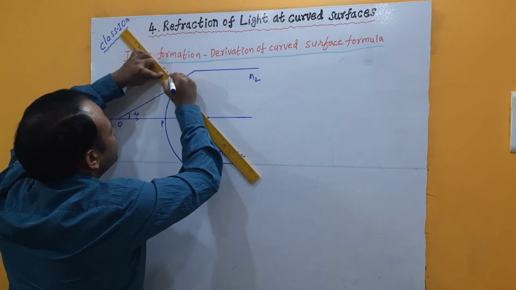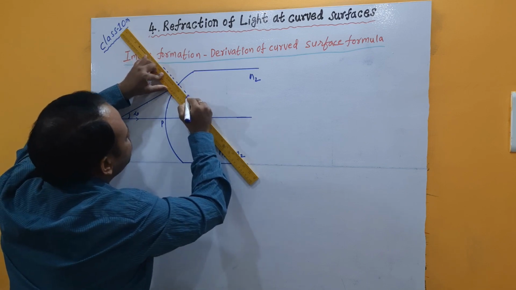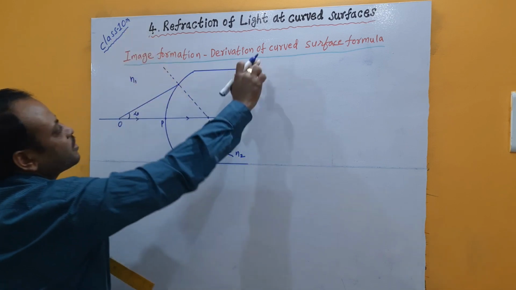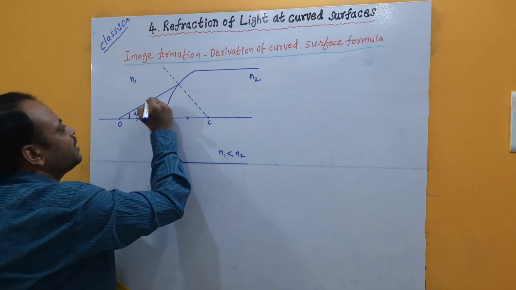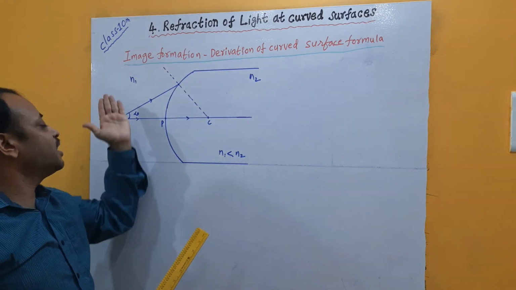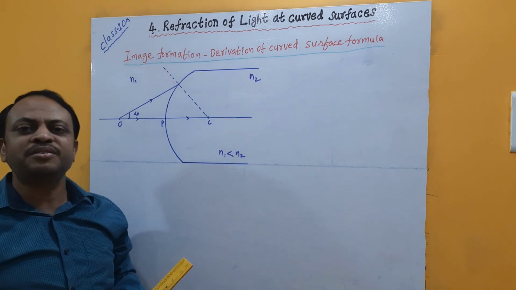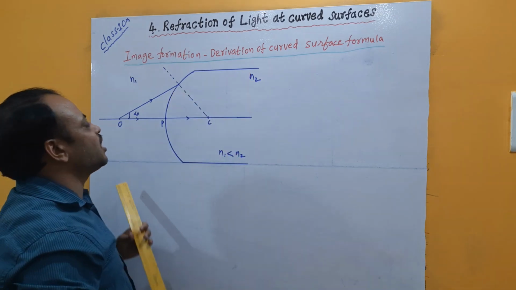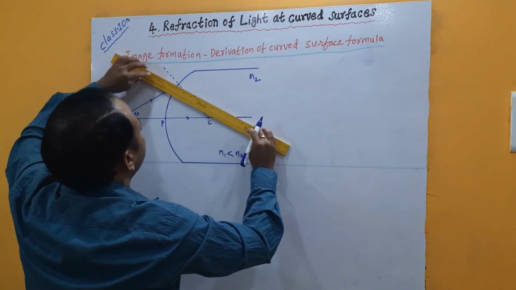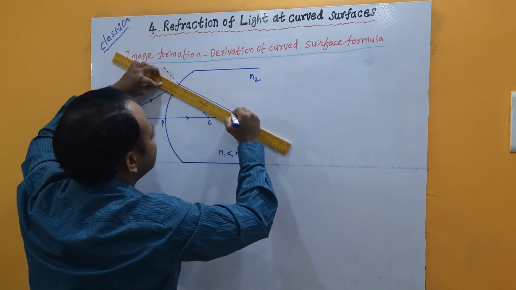Now this is the direction of normal. If there is no change in the medium, the light ray is expected to travel in the same straight line. Because of the change in the medium, instead of continuing in the same path, the light ray should bend. That bending is as the light ray enters from a rarer to a denser medium. The second medium has a greater refractive index, so it bends towards the normal, which means that instead of continuing along the same straight line path, it bends towards the normal and continues like this.